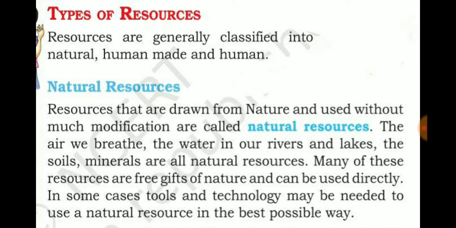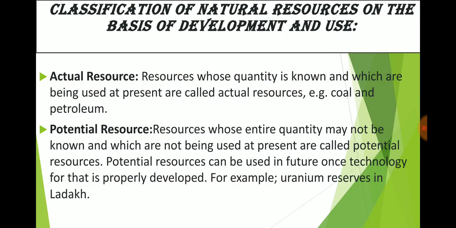First we move to on the basis of development and use. It's divided in two parts. The first is actual resource and the second one is potential resource. What is an actual resource? Those resources whose quantity is known are actual resources. For example, coal and petroleum.